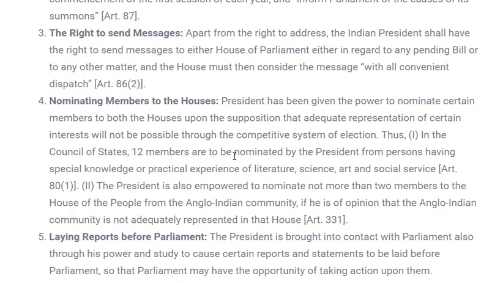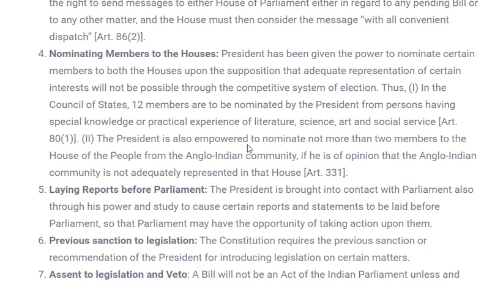What is the next power? The next power is nomination of members to the houses. As I've already told, in Lok Sabha and Rajya Sabha several nominations are done. In Rajya Sabha 12 nominations are done, in Lok Sabha 2 nominations are done, and these are done whenever the parliament or president feels that a particular group of people has not been represented properly in the election. Then these members are nominated by the president in Lok Sabha and Rajya Sabha.